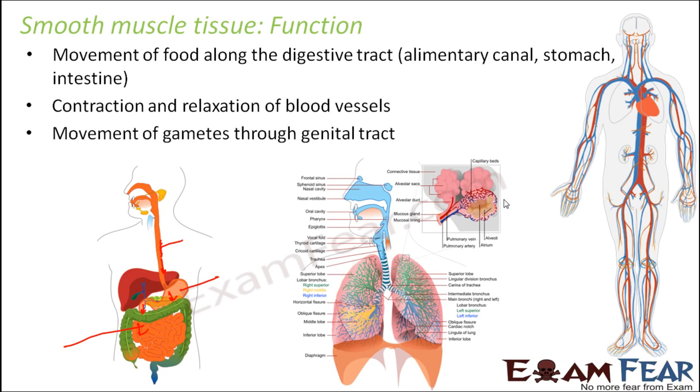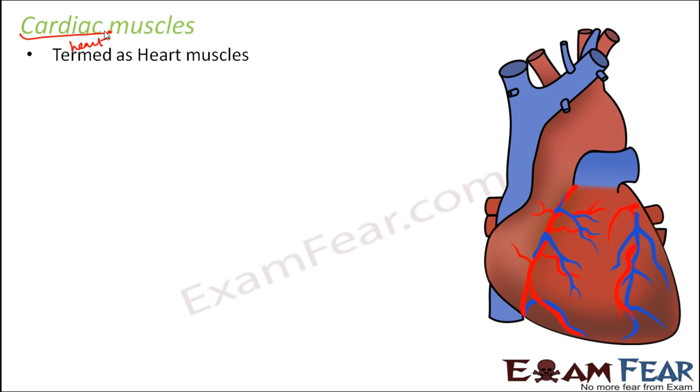Movement of gametes through the genital tract, and that is the role it plays in the reproductive tract of human beings. Let us now look at the third type of muscle tissue called the cardiac muscles. The term cardiac is related to heart. So the muscles which are present in the human heart are called cardiac muscles. So these are also known as heart muscles.